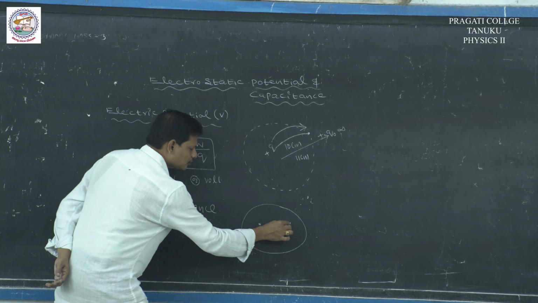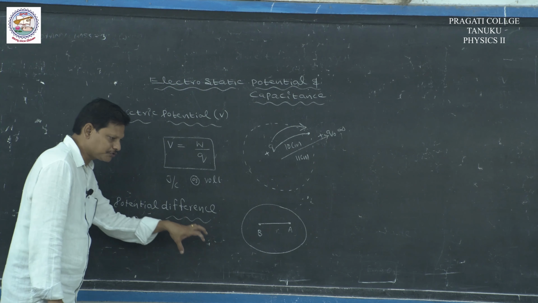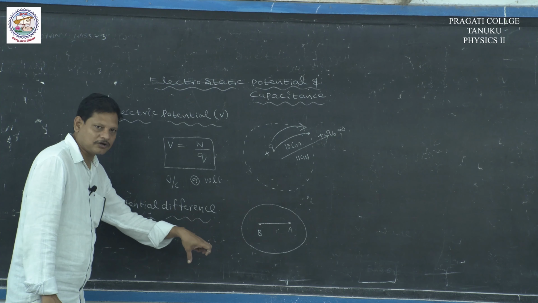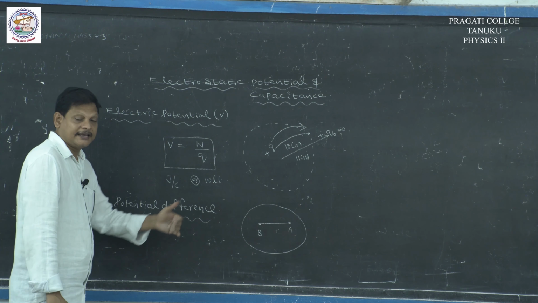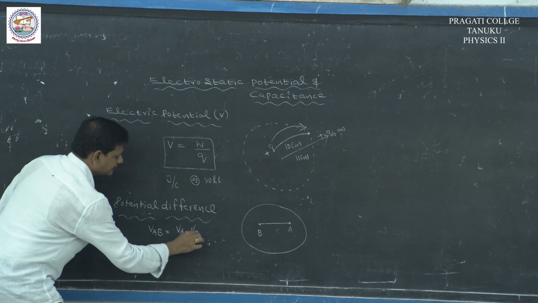I would like to move the charge between 2 points in an electric field. Here also we have to do some work against the electric field. So potential difference VAB is equal to VA minus VB.